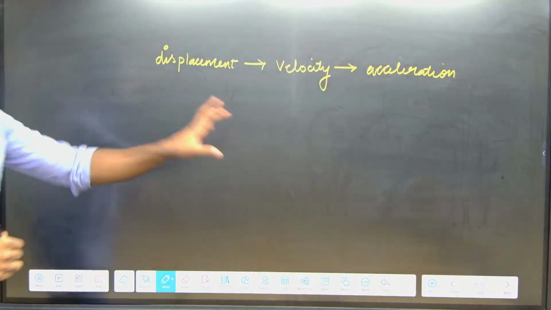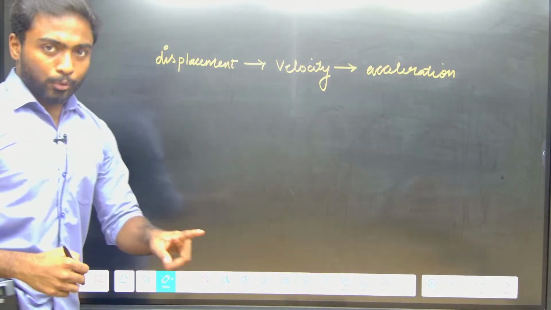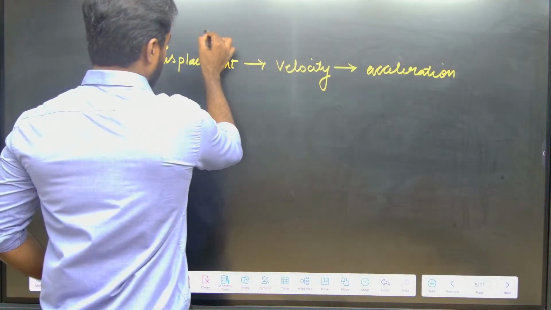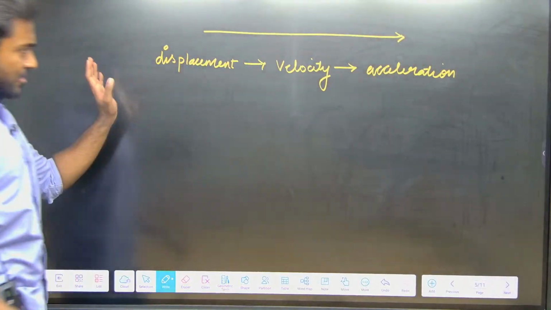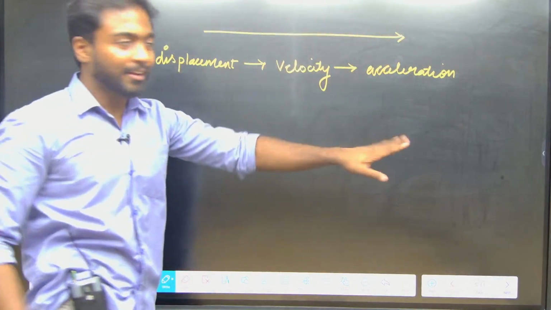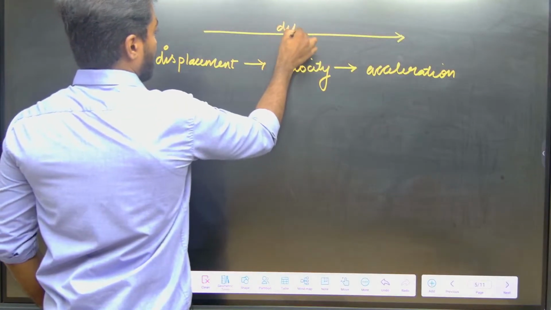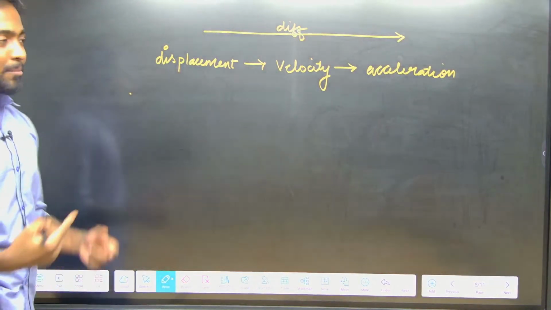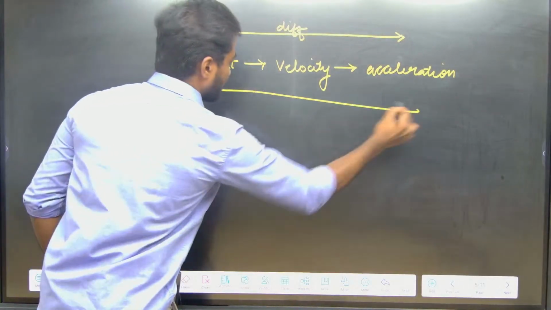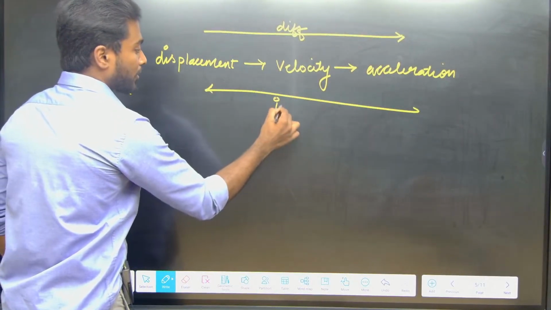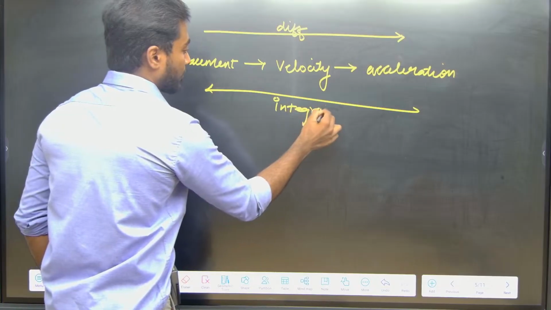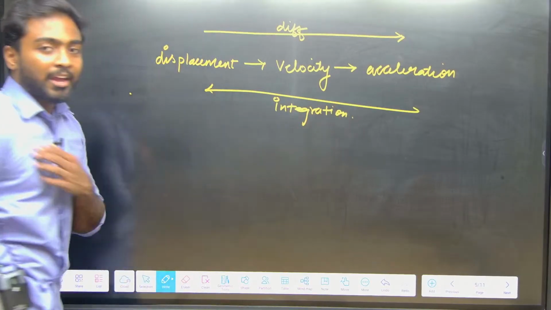I told you that whenever I need to go from displacement to velocity, and velocity to acceleration, use differentiation. When I am going in the reverse manner, I need to use integration.